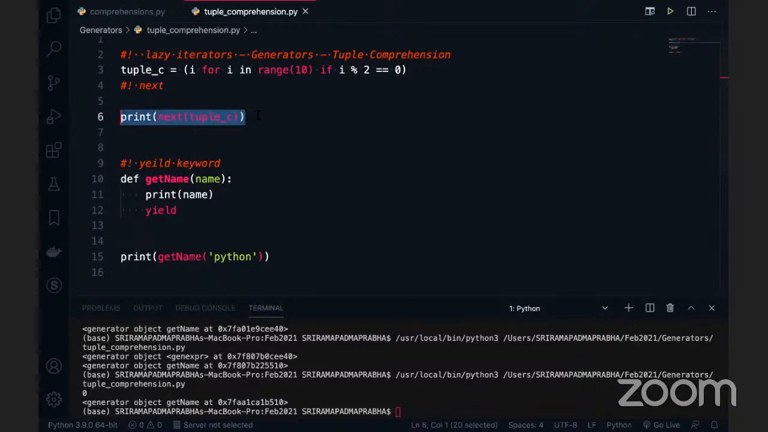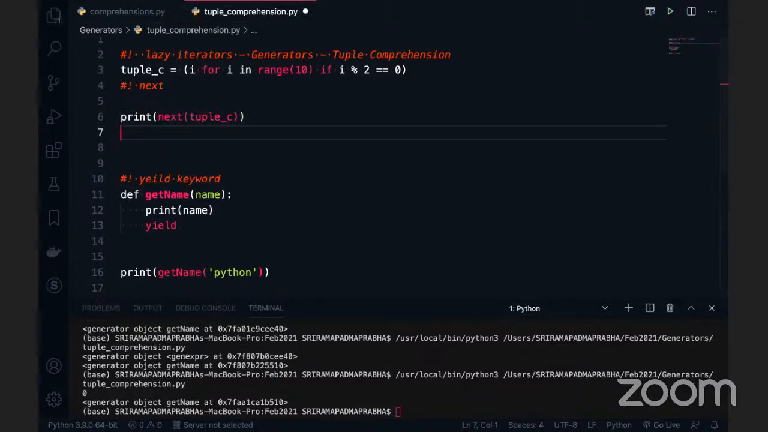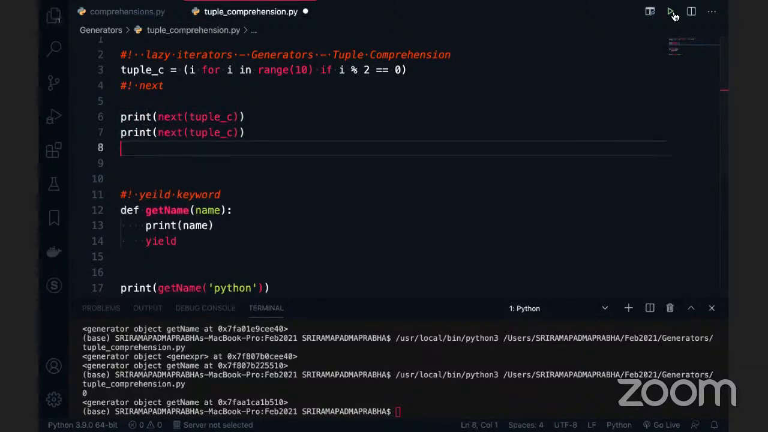Okay, lazy iterator means it won't give you what you think. In a list it will get the items immediately, right? But here it is not the case. It is a lazy iterator. It will again go and execute the code, and again it will print the 1.